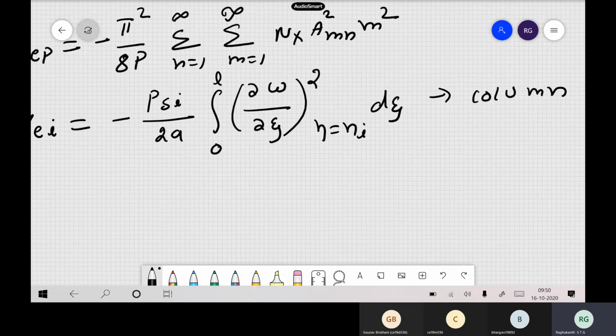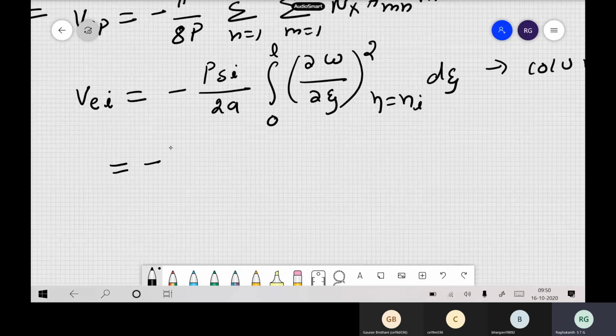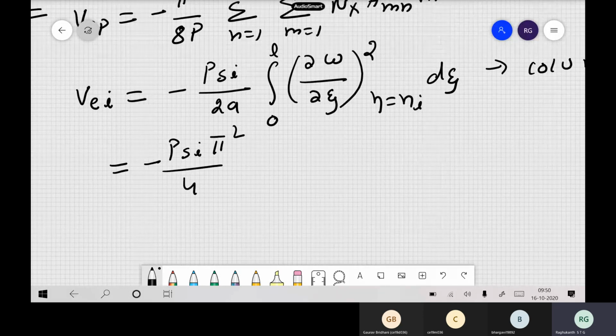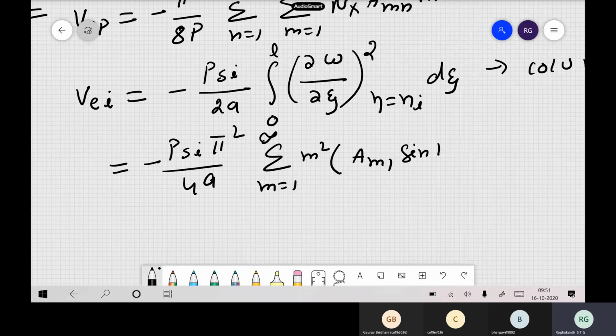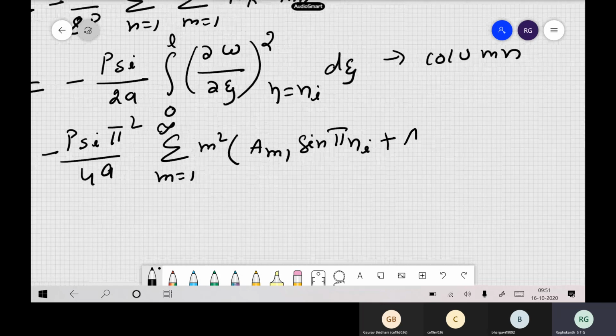Now you substitute all the things: minus ψ into π squared by 4a, sigma m equal to 1 to infinity, m squared, a_m1 sine π ηi plus a_m2 sine 2π ηi plus so on, whole squared. So these are the energies.